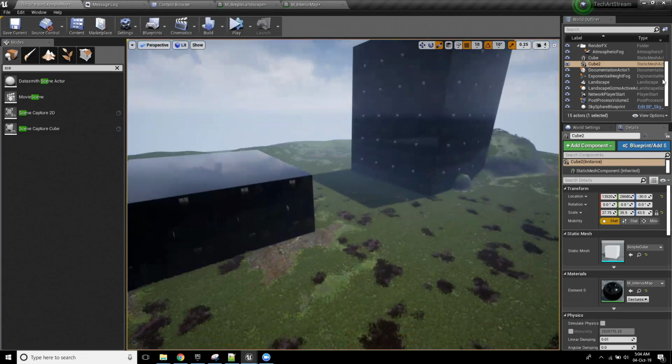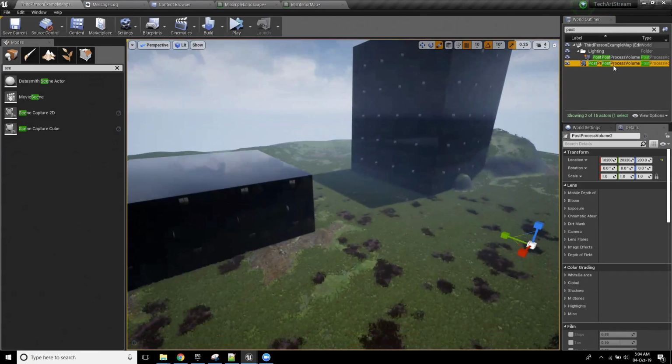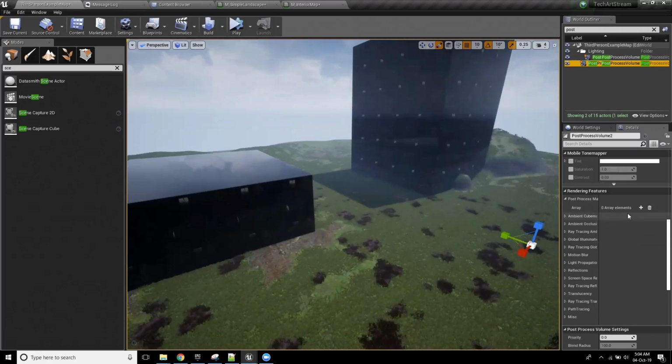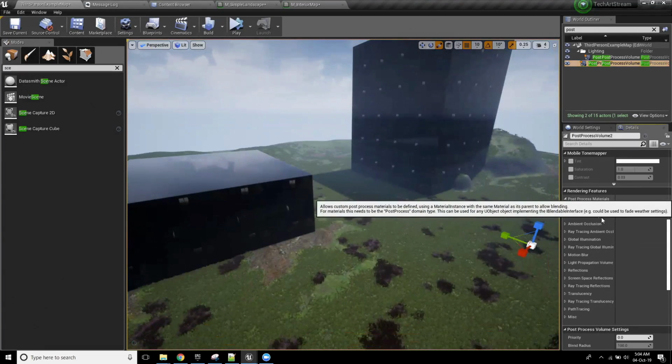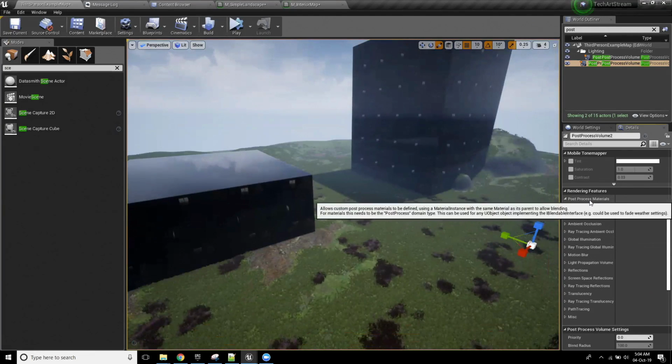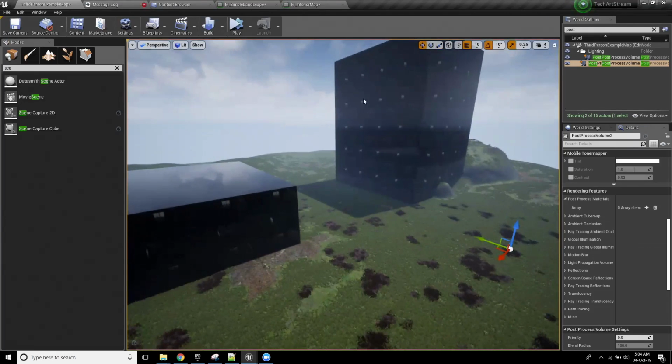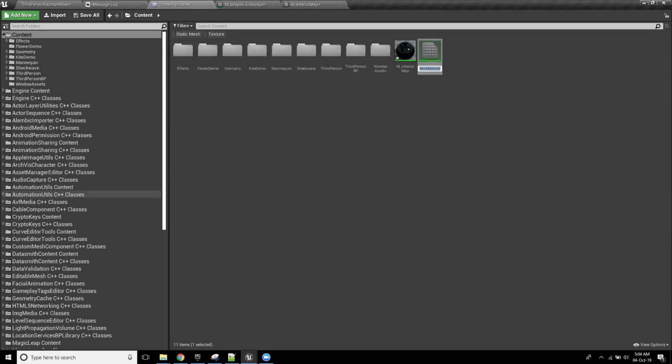So for anyone that's unfamiliar with post-processing, essentially how it works is as the camera renders all of the stuff in the scene, it then runs an extra pass at the end that allows you to change the exposure, the color balance and all of that stuff, right? But one thing that's really useful is we have this concept called post-process materials. A post-process material is really useful because it allows us to create a material that is doing a series of instructions on the final image. So I'm just going to create one of them really quickly now.